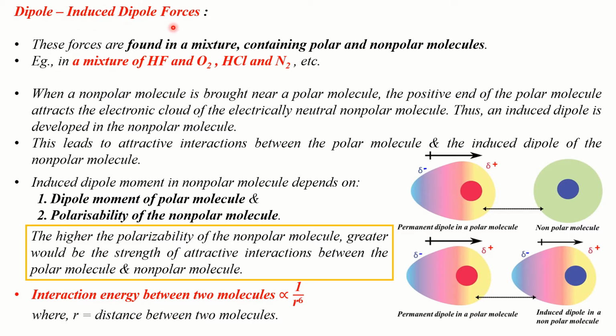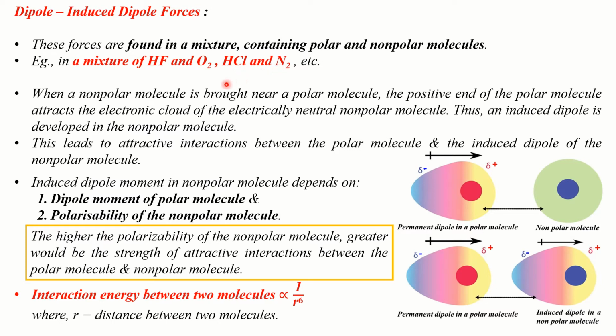The third type of van der Waals forces is dipole-induced dipole forces. These types of forces are found in a mixture containing polar and non-polar molecules. Examples for such mixtures are a mixture of hydrogen fluoride and oxygen, hydrogen chloride and nitrogen, and so on. Now, if you look at this mixture, hydrogen fluoride is the polar molecule and oxygen is a non-polar molecule. Here hydrogen chloride is the polar molecule and nitrogen is the non-polar molecule.